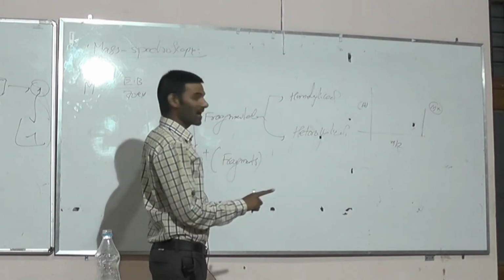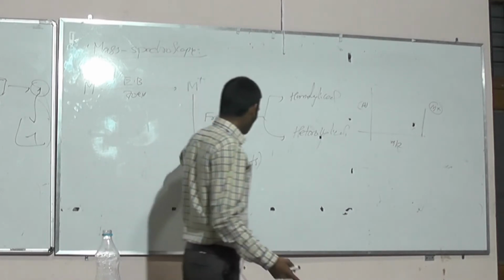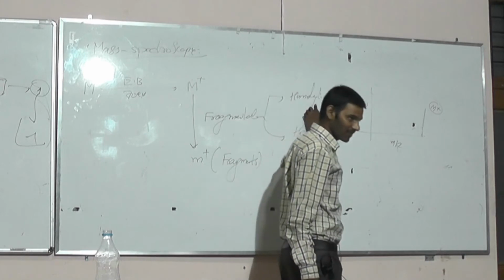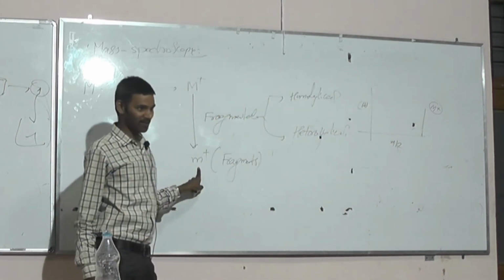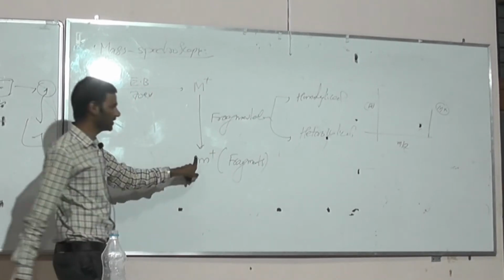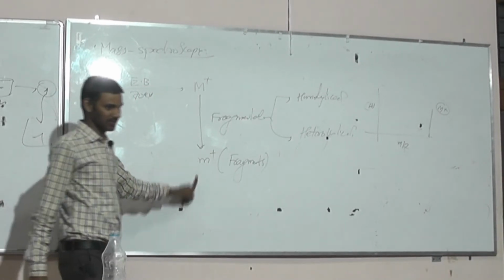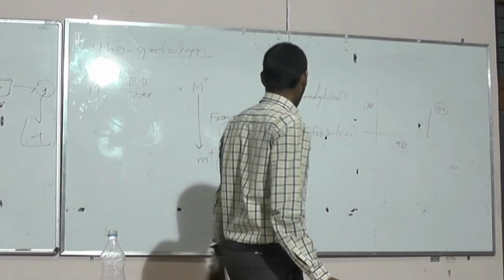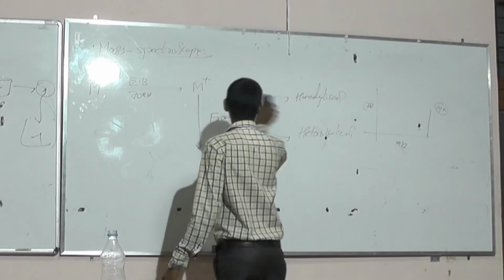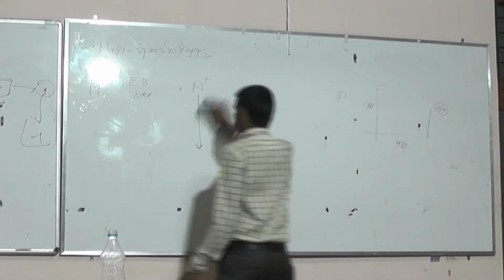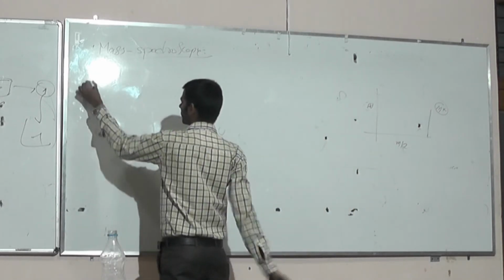The generated molecular ion next undergoes fragmentation based on the preferability of homolytic or heterolytic. It will give small m plus, that is the fragments, but it will not directly give any fragments in the spectra. So we will see what the mechanism of homolytic and heterolytic is, how it is involved in the homolytic and how in the heterolytic reaction. Now we will see the first one, the homolytic mechanism.